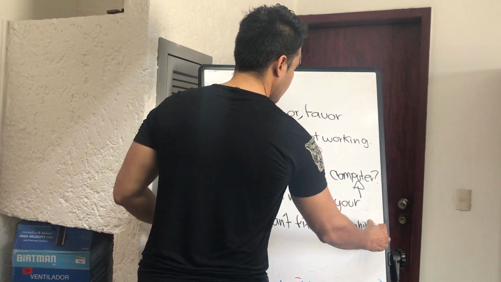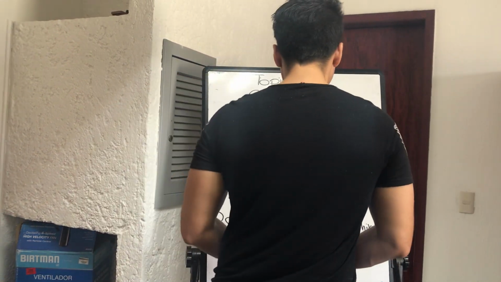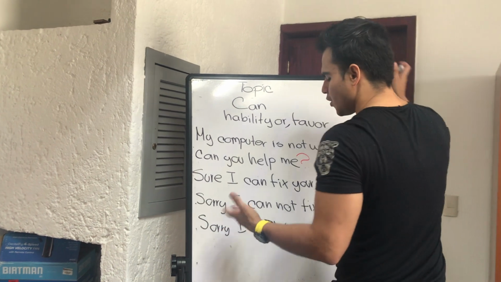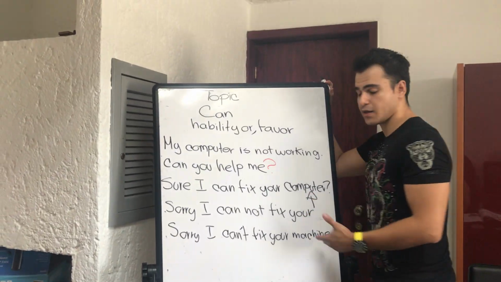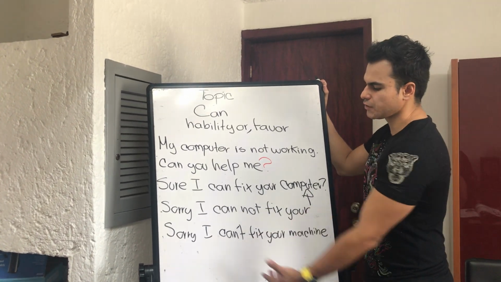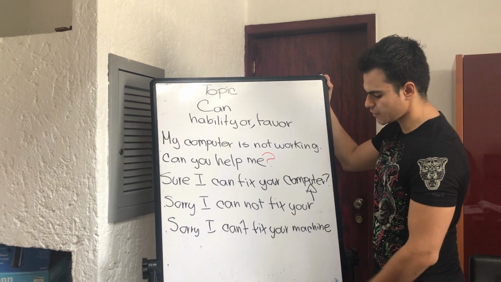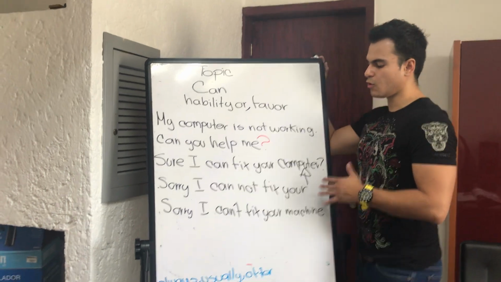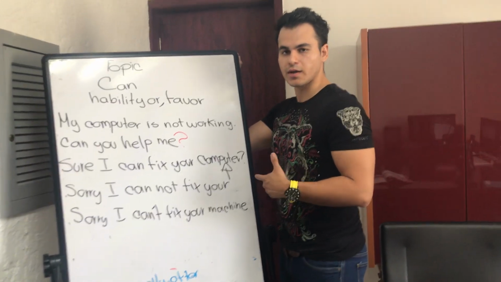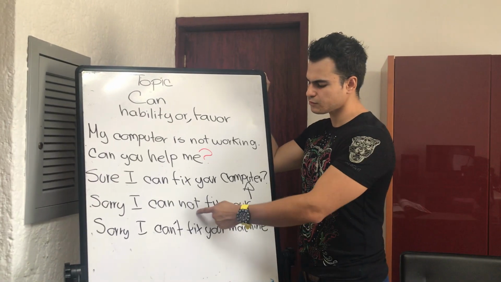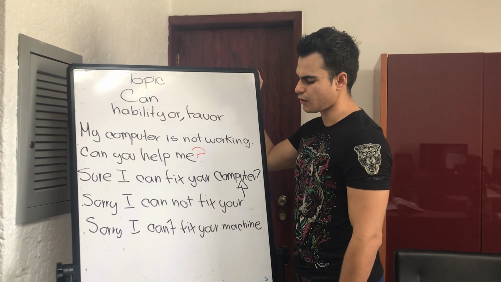Right? And how do we write that? By using the negative form and the contraction. Sorry, I cannot fix your computer. Sorry, I can't fix your machine. ¿Cómo lo hacemos en negativo? Al igual que presente simple, presente continuo, forma negativa y la contracción.